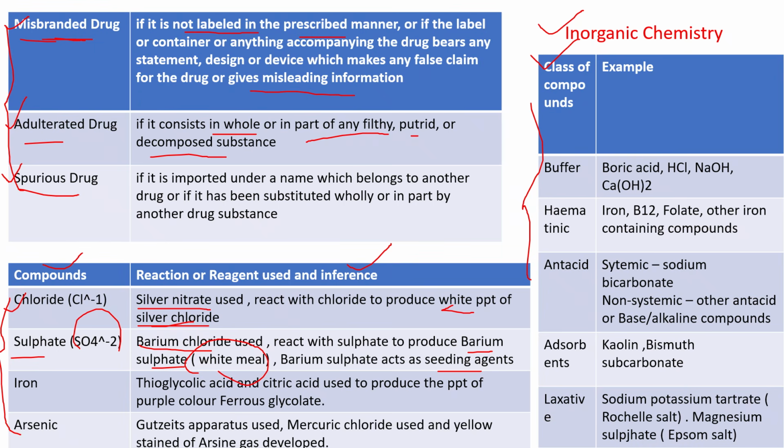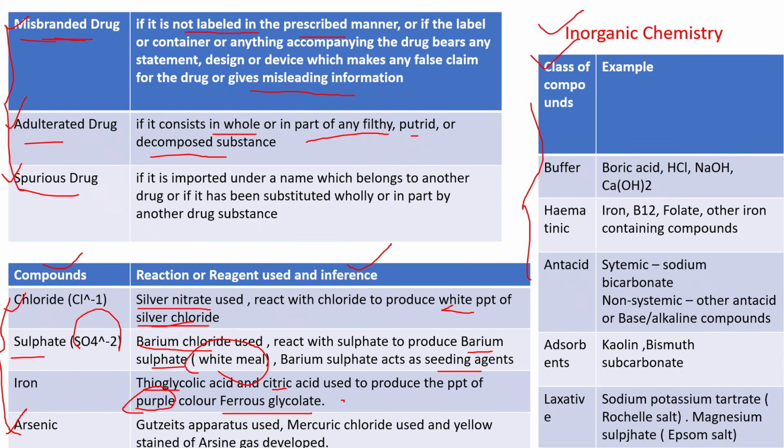Okay. So for iron, what chemicals or reagents do we need to use? Thioglycolic acid as well as citric acid. Citric acid and thioglycolic acid are used to identify iron, to do the assay of iron. This thioglycolic acid will react with the iron to produce a purple color, ferrous glycolate. Okay, so these things you have to remember. For iron, thioglycolic acid and citric acid are used to produce the purple colored ferrous glycolate. This is a coordination compound. Okay, coordination bonding will be there.